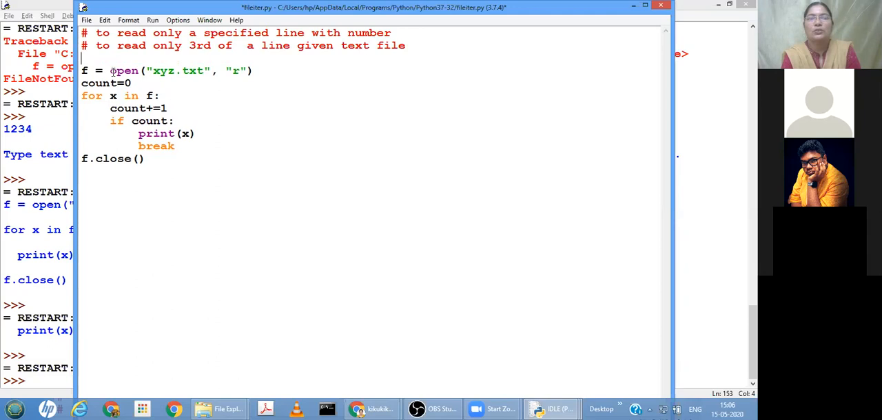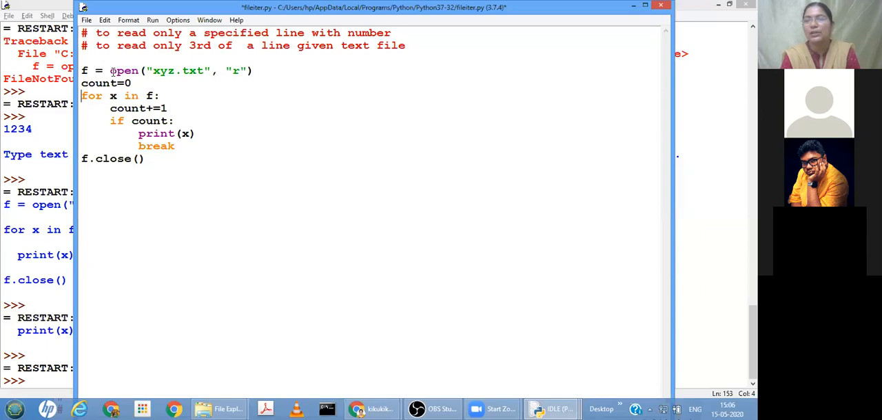Got it, child? So only the third line we want to read. So what have we done? First, open the file for performing the read operation. Then initially, how many lines were read? Nothing we have read, right? So take a count of 0 initially.